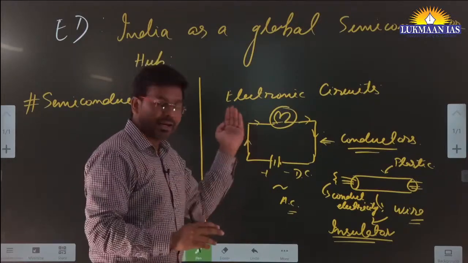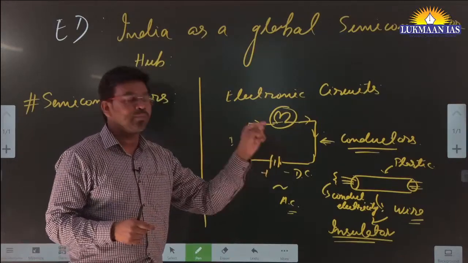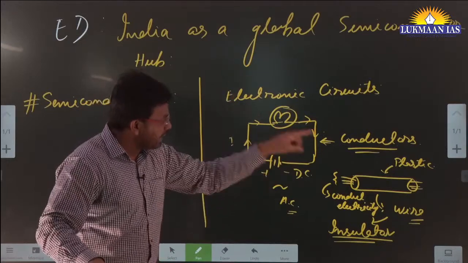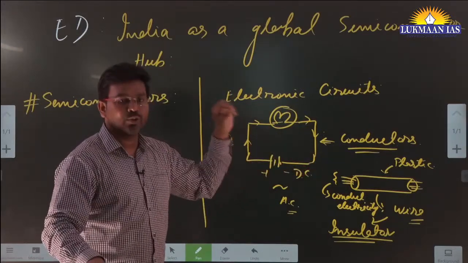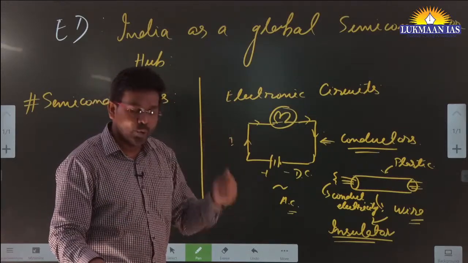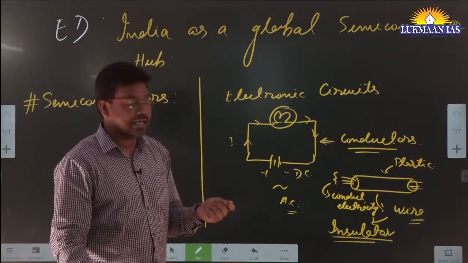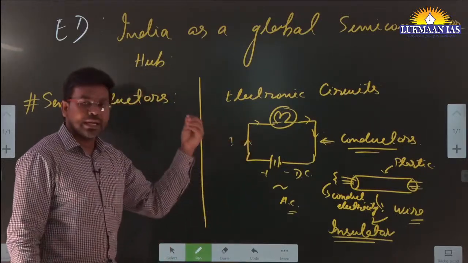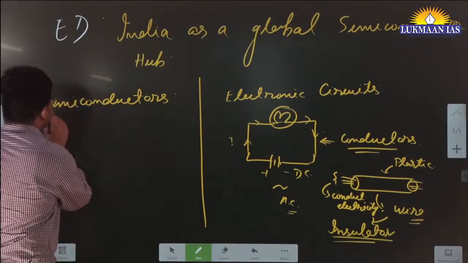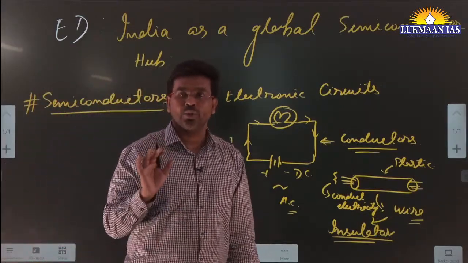So between conductors and insulators there are some differences. Conductors allow electricity or electrons to pass freely through them, and insulators can be many materials: plastic, wood, paper, anything that does not conduct electricity. Between conductors and insulators lies something known as semiconductors.